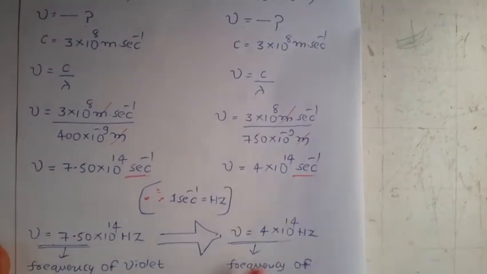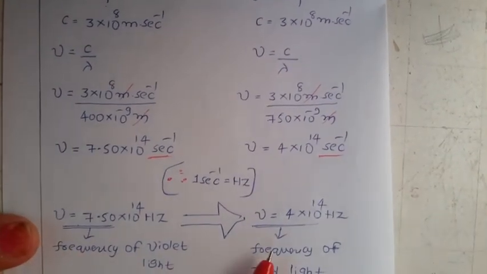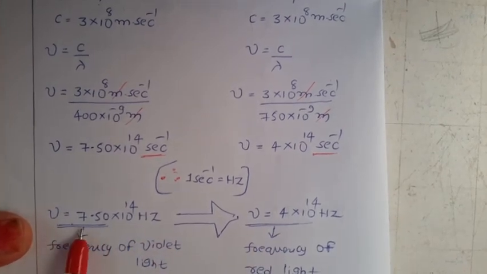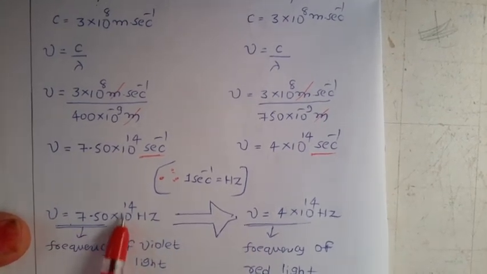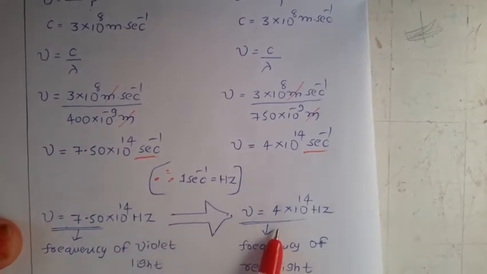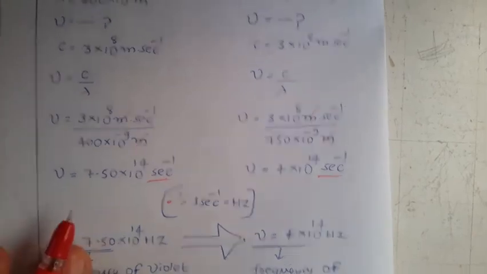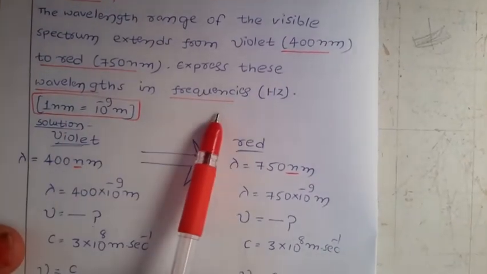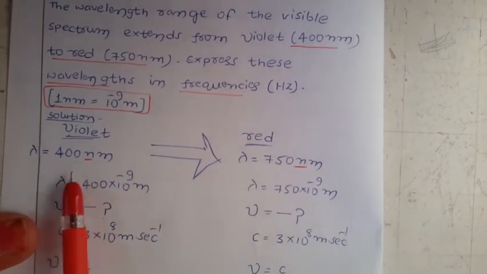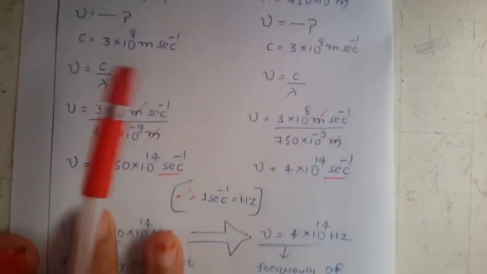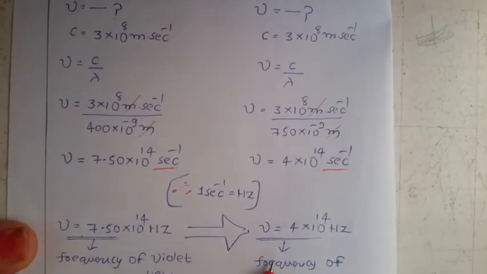So the spectrum range in frequency is from 7.5 × 10^14 hertz to 4 × 10^14 hertz. They asked us to express these wavelengths in frequencies, so instead of lambda, they ask for the values as frequencies.